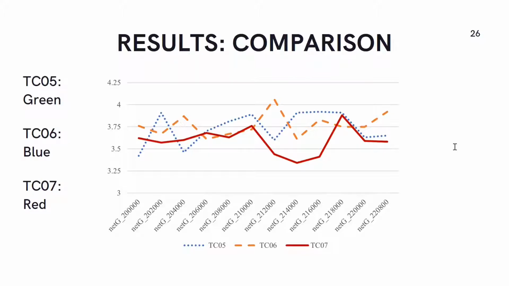Here we can see a comparison between test case 05, 06, and 07, with each having a different color of bird added to the dataset: green, blue, and red. It can be seen that generally there is not a huge difference between the inception scores of the three test cases, which goes on to prove that color has little to no impact on the inception score of the images generated through the model.